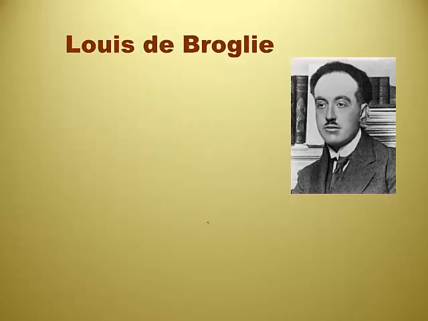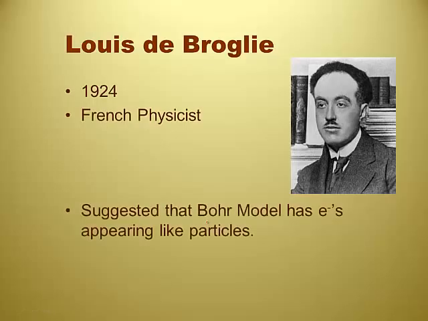I mentioned de Broglie. He's the guy who said that everything kind of vibrates, even matter, so he put matter into the wave category too. He suggested that the Bohr model has electrons that appear like particles, but that particles behave like they're waves.